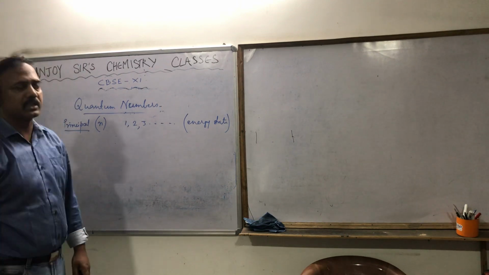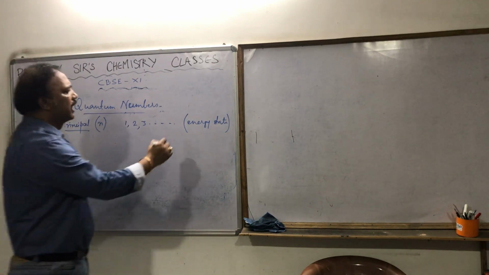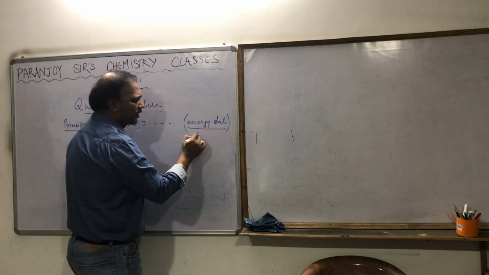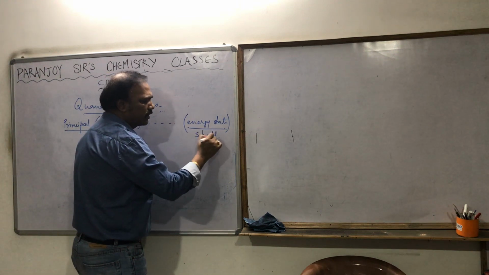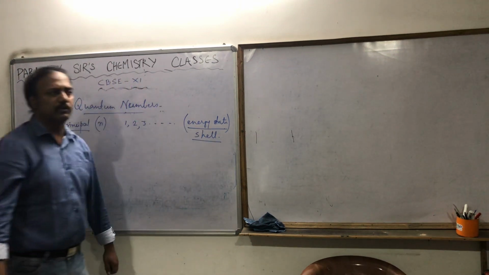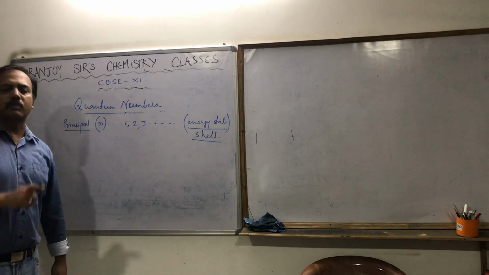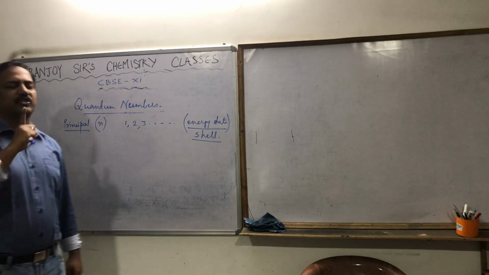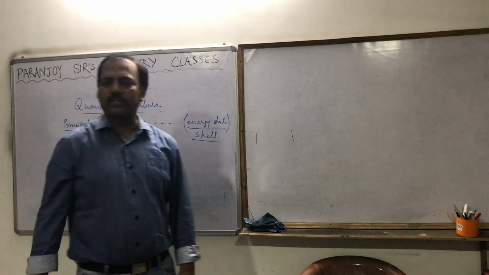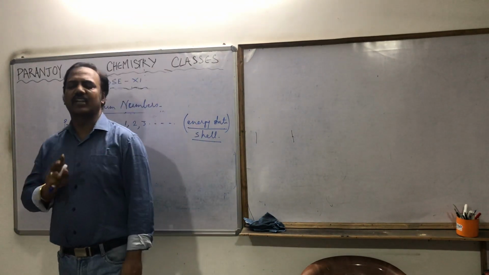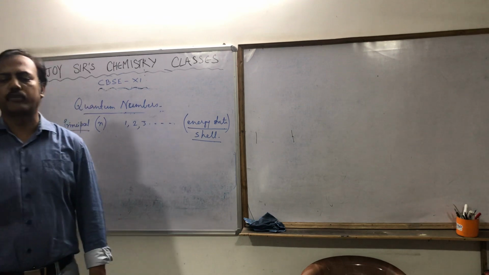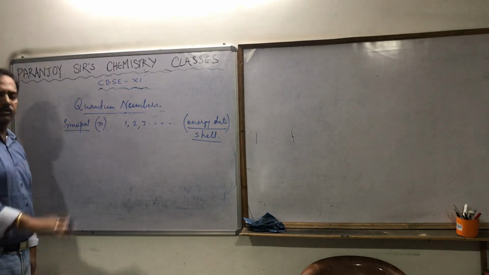For your easy understanding, I am telling this as shell, because you are habituated to these numbers and I am habituated to this word. That is why I am calling it shell. If n is equal to 1, we are talking of the first shell of the electron. If n is equal to 2, the second shell, and if n is equal to 3, the third shell, and so on.